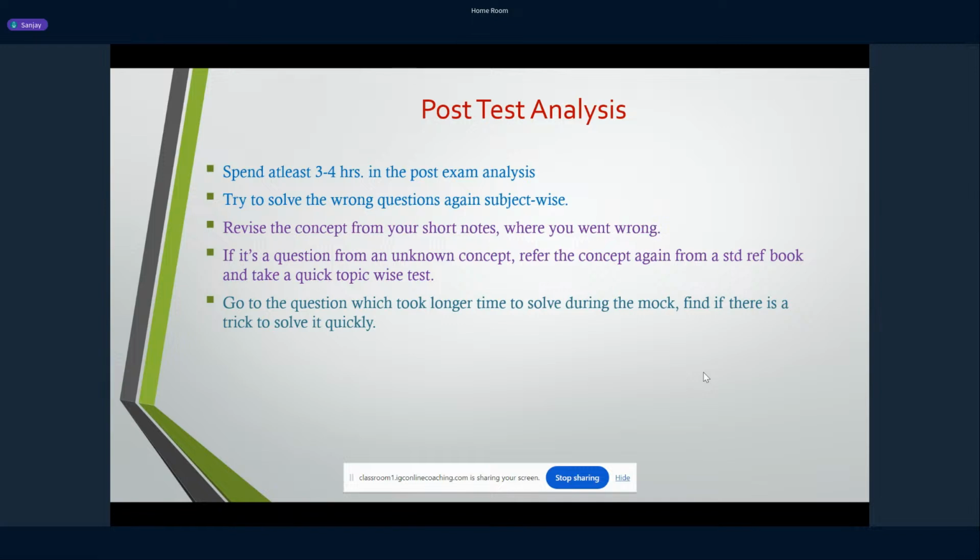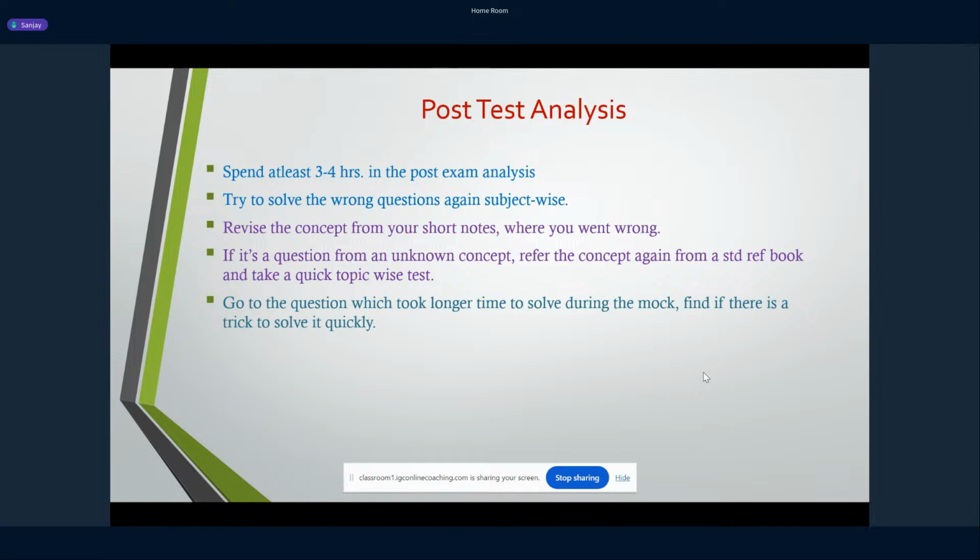For example, there were questions in last GATE. I remember they had asked some question on shear flows. Typically, when you have shear flow in closed sections, you'll have to apply the thing in all the loops, and then the calculation becomes too lengthy. In such questions, you can apply some tricks, and if you have practiced a sufficient amount of problems, you will get to know how to solve these questions quickly. Typically, GATE questions are designed in such a way that it will not take you more than 3 to 4 minutes to solve any question. So if you are taking longer, then it might be something missing on your part.